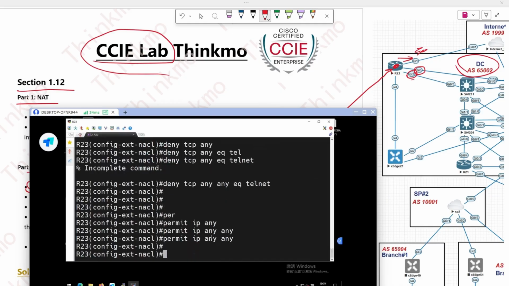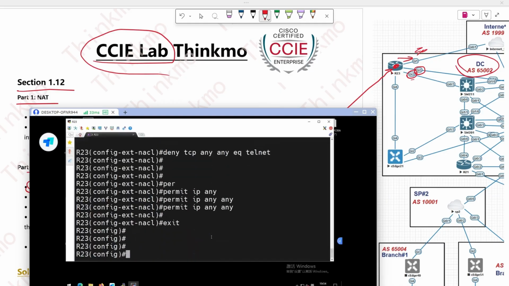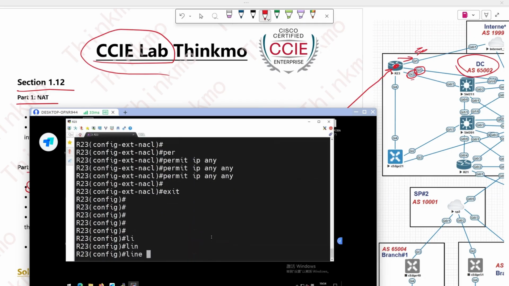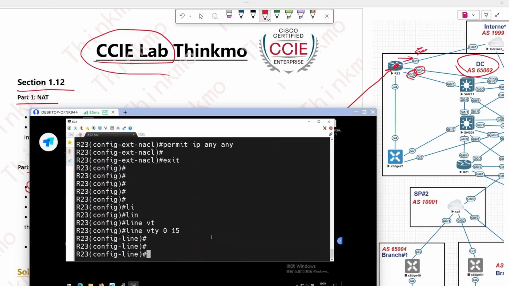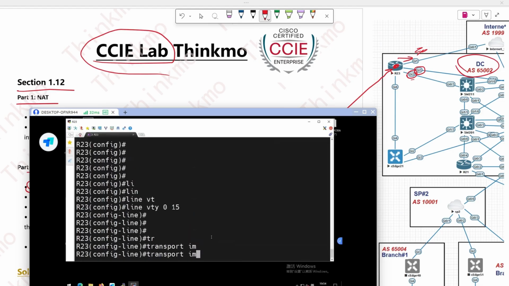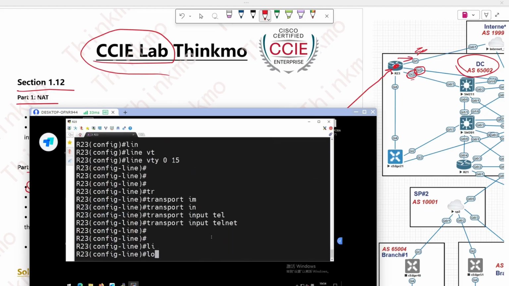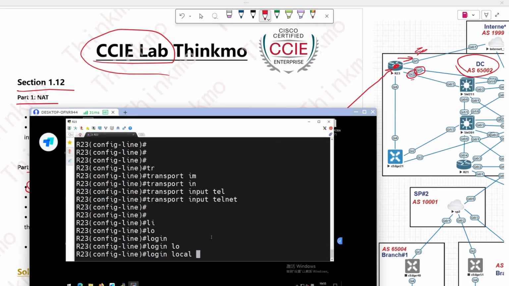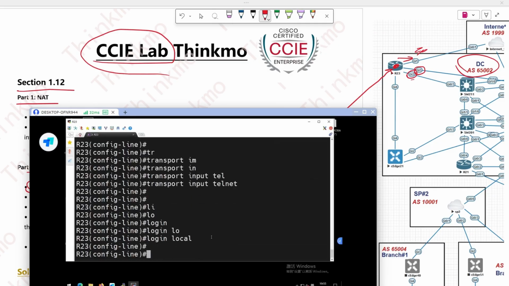All right then. After finishing this ACL, exit to the interface configuration mode. Then configure the number of virtual terminals for remote login from 0 to 15, that is 0, 1, 2, all the way to 15, making a total of 16, since 0 is also counted. All right, then for access, who is allowed to access? Which protocols are allowed? Allow telnet access, right? And for authentication, I'll use local authentication. This configuration command is for local authentication.